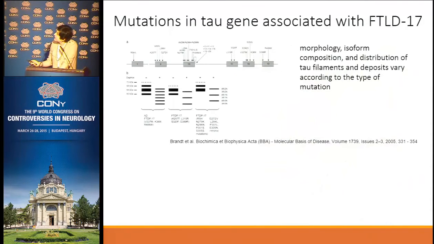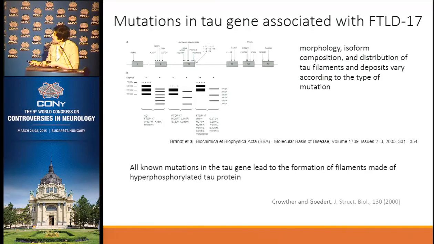And finally, I would like to show just a little bit about the familial mutations on the MAPT gene. So there are several mutations that have been identified to date, and most of them cause disease. And despite being mutations in the same gene, the tau gene, the morphology, isoform composition, and distribution of tau filaments varies a lot. So again, it's a mutation in the same gene with a completely different clinical pathological picture, suggesting again that it's a spectrum of the same problem.